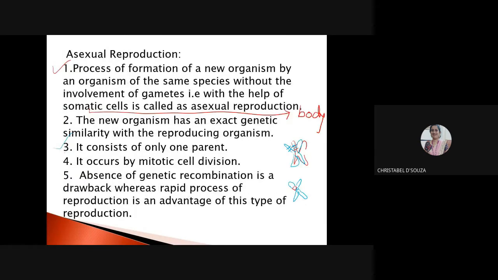Now, I am going to say the point on asexual reproduction. One of the boys is going to tell me the corresponding point for sexual reproduction. That's how we will know the difference between asexual and sexual reproduction, right? I want Beckham to give me the first answer. The process of formation of a new organism by an organism of the same species without the involvement of gametes, that is, with the help of somatic cells, is called asexual reproduction. Can you tell me the point for sexual reproduction that differentiates this?